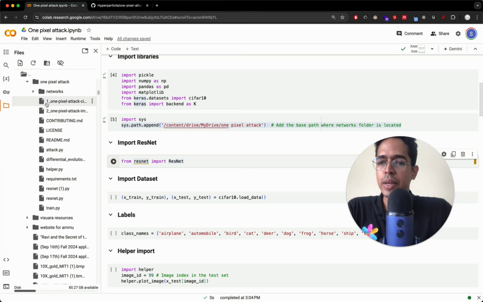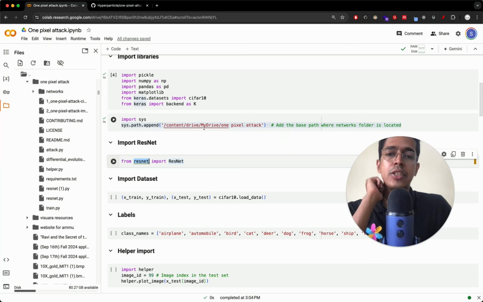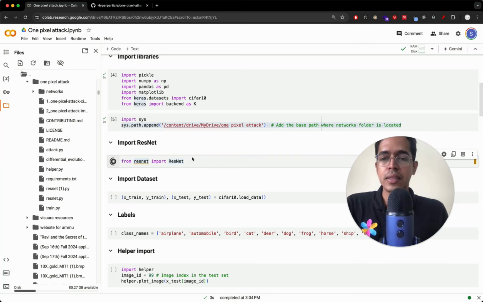In this 1pixel attack folder, there is a ResNet. You see this one. So this resnet.py is this ResNet, and we are importing the ResNet from inside this resnet.py. So this is not from the internet. This is happening because we have defined the system path to be /content/drive, this one. So let us import ResNet.